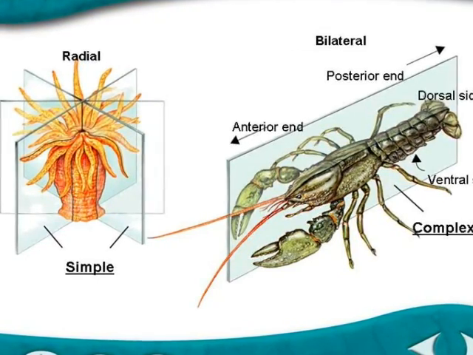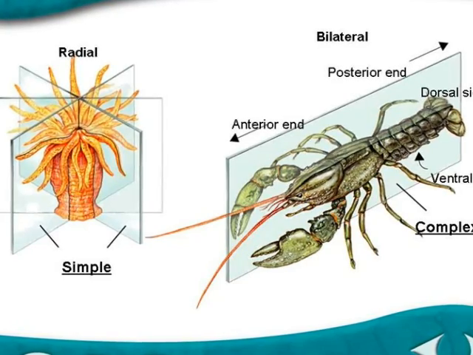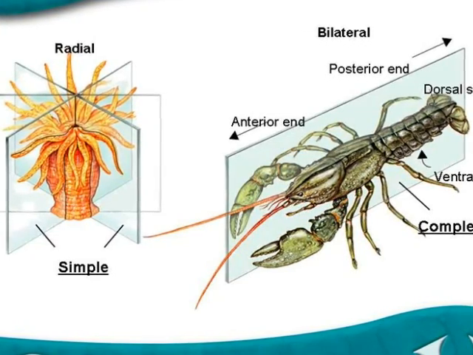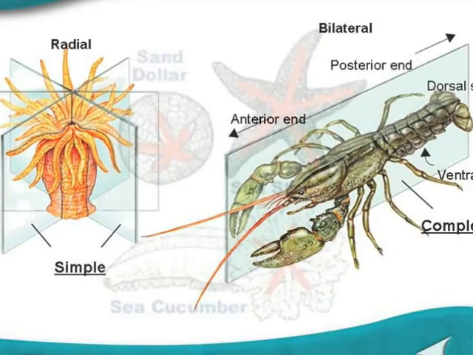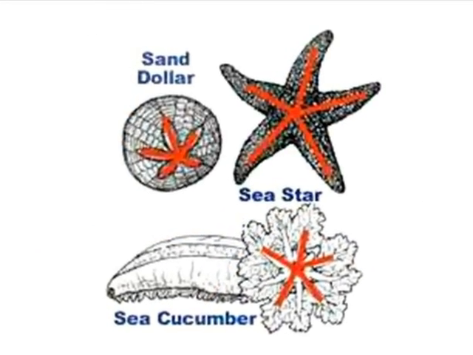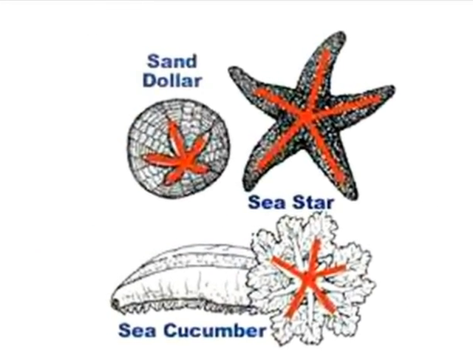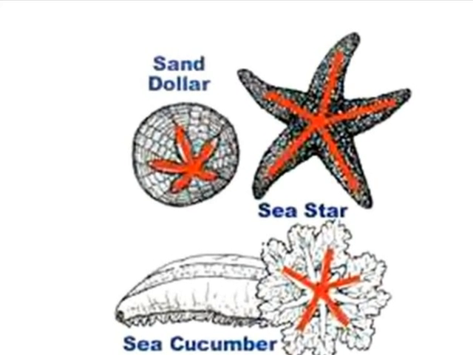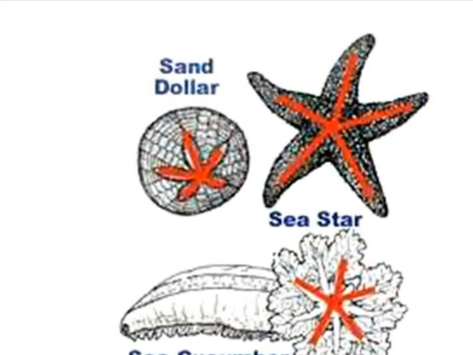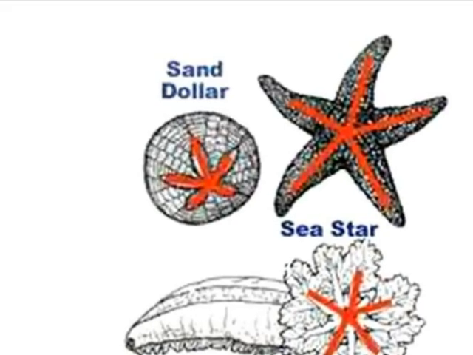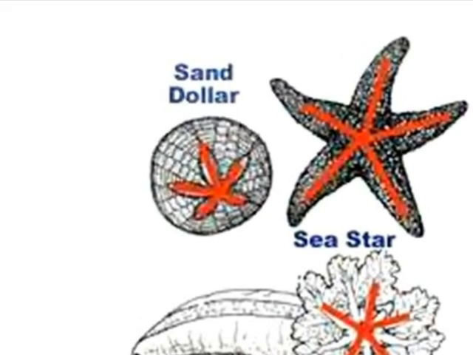What type of symmetry do you think humans have? If you answered bilateral, you are correct. These organisms have radial symmetry. They can be cut in many different ways to produce two equal parts. These different ways are represented by the red lines here.